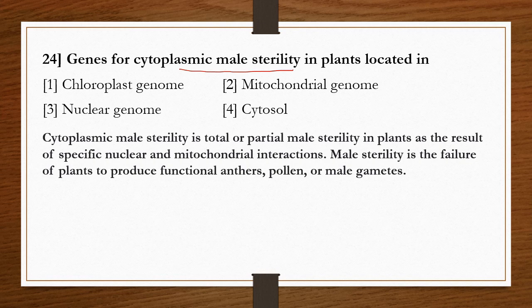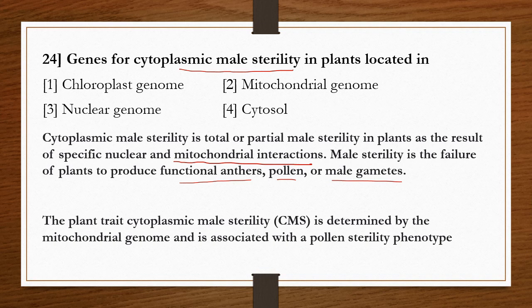Cytoplasmic male sterility is total or partial male sterility in plants as the result of specific nuclear and mitochondrial interactions. Male sterility is the failure of plants to produce functional anthers, pollen, or male gametes.